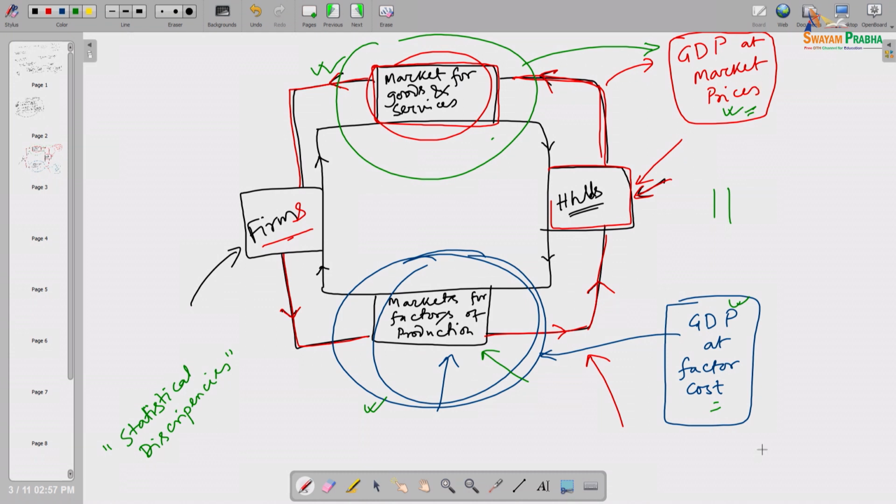The point is, if you want to reach the GDP, you have to concentrate on one of the loops: either the upper loop, the market for goods and services, or the market for factors of production. Not both of them.